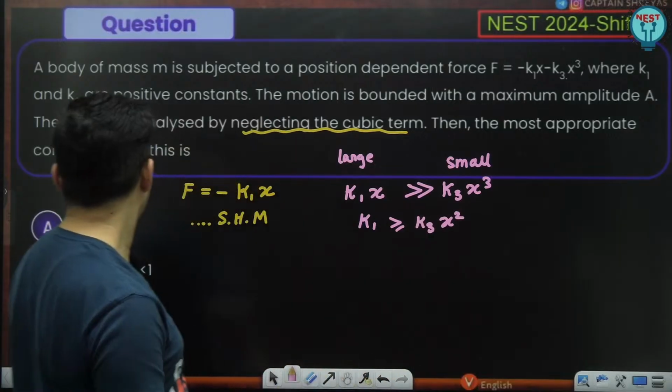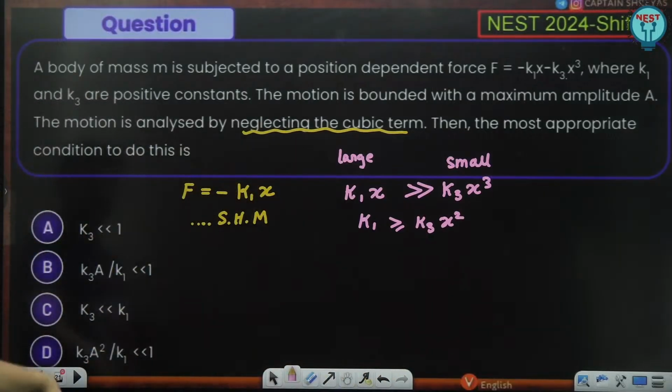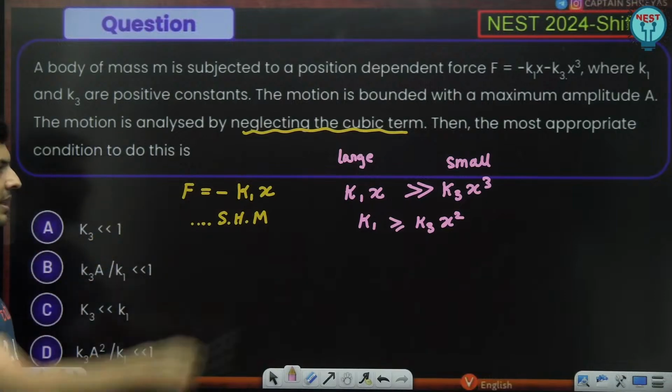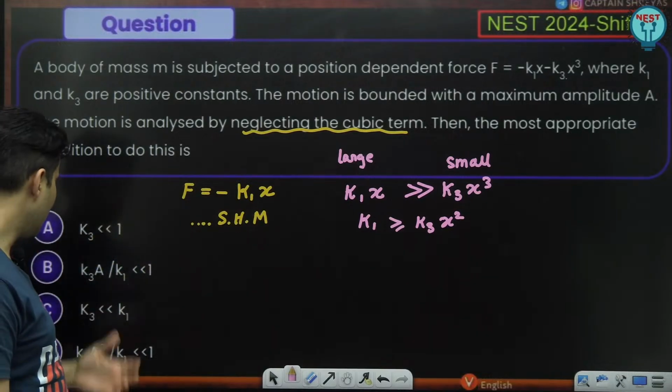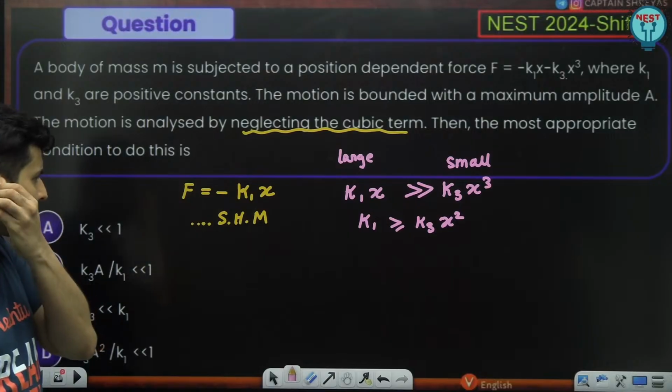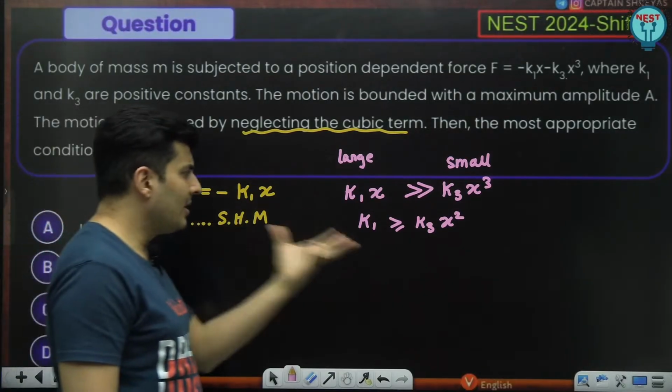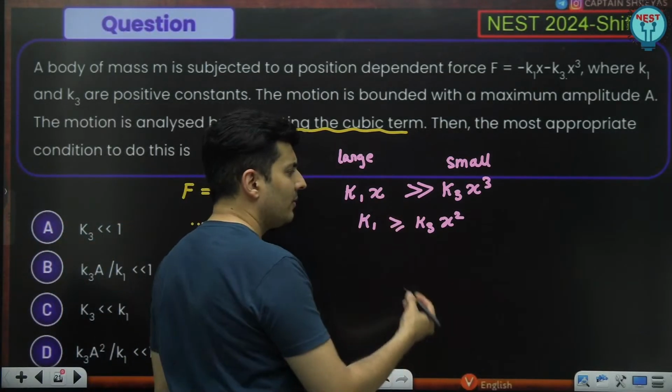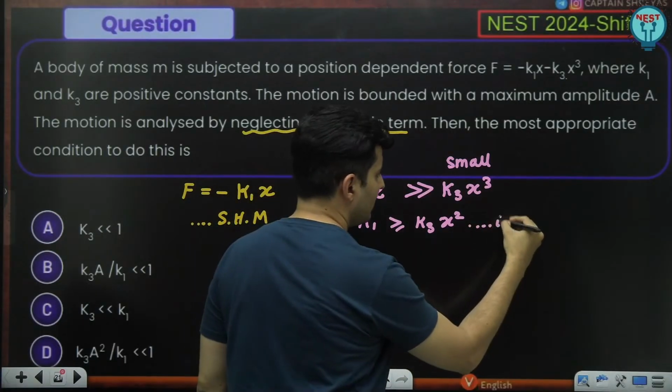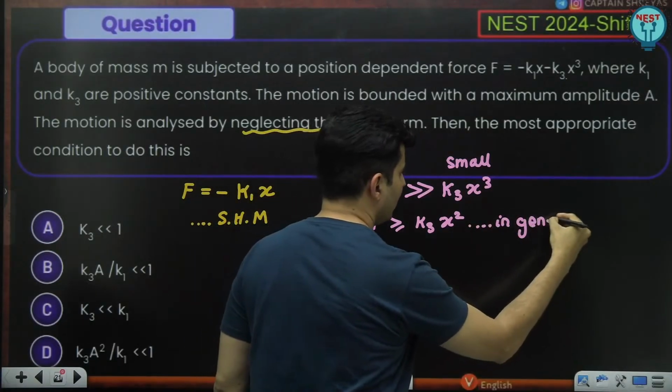Now, if you notice, there are some inequalities over here. From that, I got the idea that I should compare this. See, I have K1 and K3, right? In the worst case, what is the maximum value of x? This is in general.